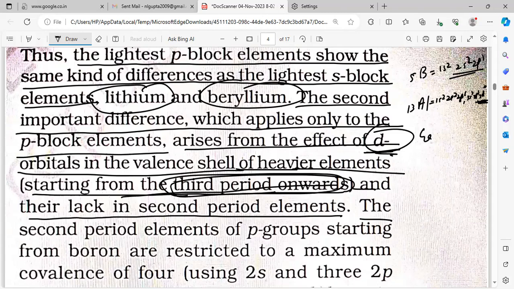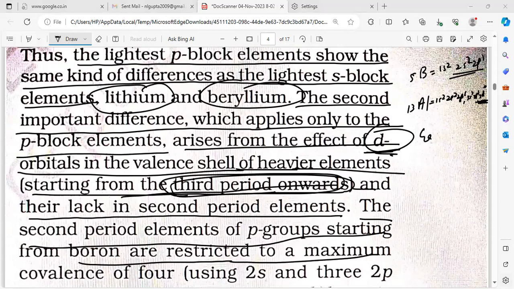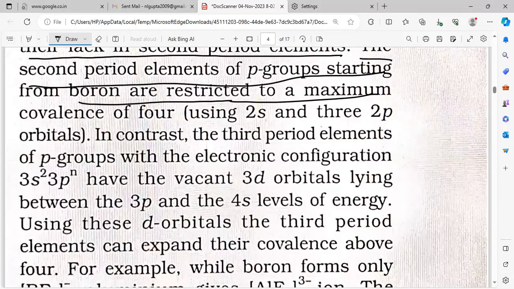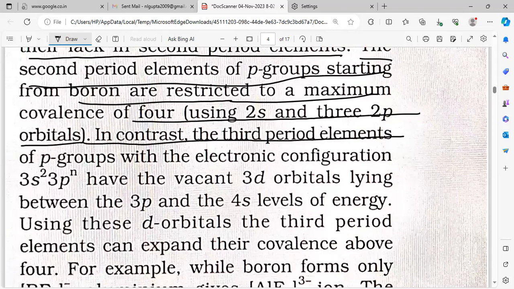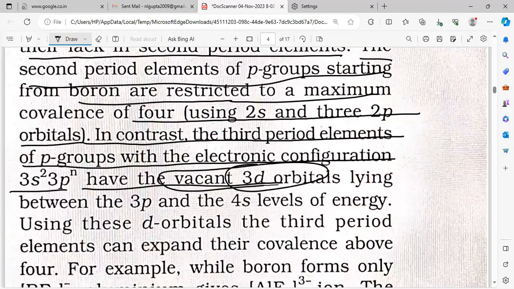The second period elements of the p group, starting from boron, are restricted to a maximum covalence of 4. How much maximum covalence can it be? 4, using the 2s and 2p orbitals. In contrast, the third period p block elements, with the electronic configuration 3s2, 3p1, have a vacant 3d orbital, lying between the 3p and 4s energy levels.